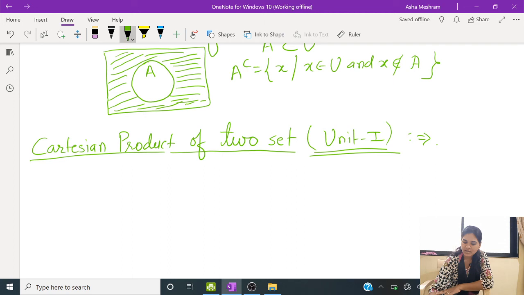So for this we require two sets. Let capital A and capital B be two non-empty sets.